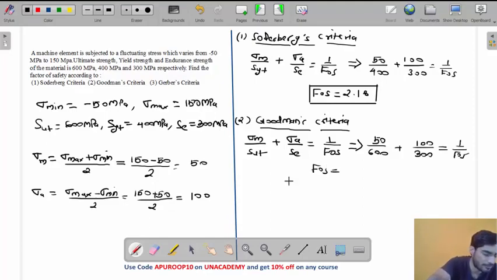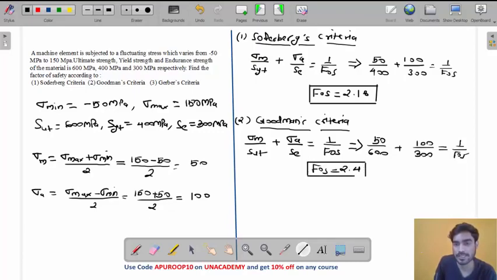What will be the factor of safety? Factor of safety will be 2.4, my friend. Factor of safety according to Goodman's criteria is 2.4. So this is the answer according to Goodman's criteria.